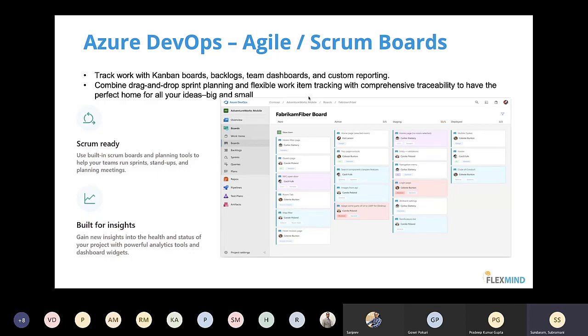Azure Boards gives you an option of Scrum, and it gives you an option of Kanban as well. Kanban is another Japanese methodology under the Agile model, Scrum is a different category that falls under Agile, and Lean also falls under Agile. So there are different methodologies that fall under Agile. Here, we will see Scrum and Kanban.